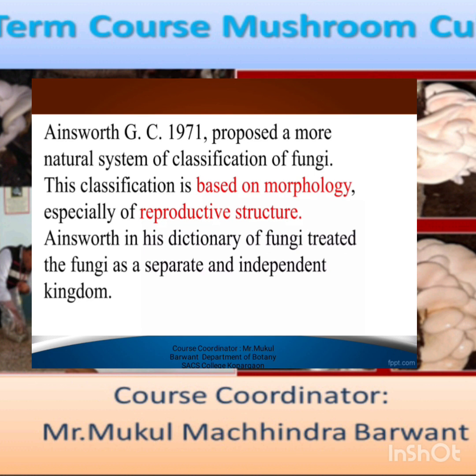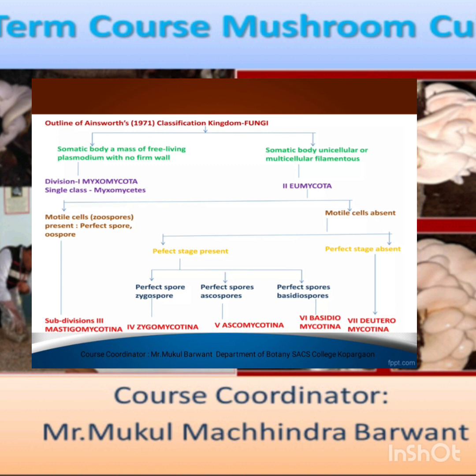The first person who gave a classification of fungi was Ainsworth in 1971. He proposed a more natural system of classification of fungi, based on morphology, especially reproductive structure. Ainsworth, in his dictionary of fungi, treated the fungi as a separate and independent kingdom. Then the outline of Ainsworth classification: there are two categories. They made somatic body of mass, free-living plasmodium with no firm walls, and somatic body of unicellular or multicellular filamentous. So they made two compartments.